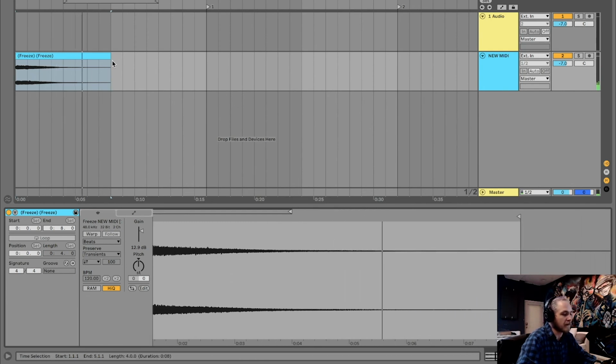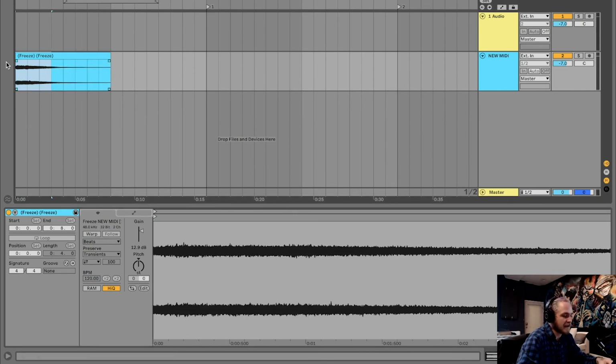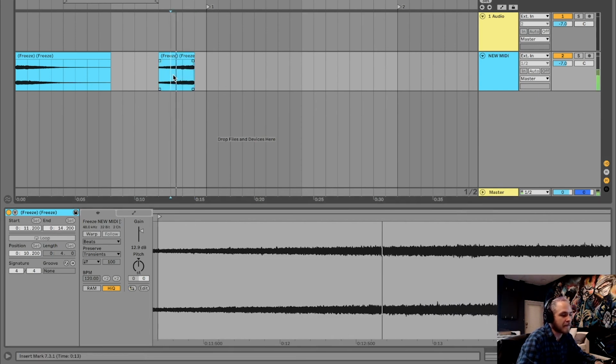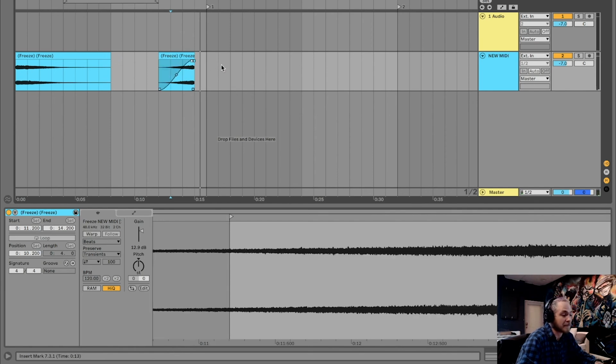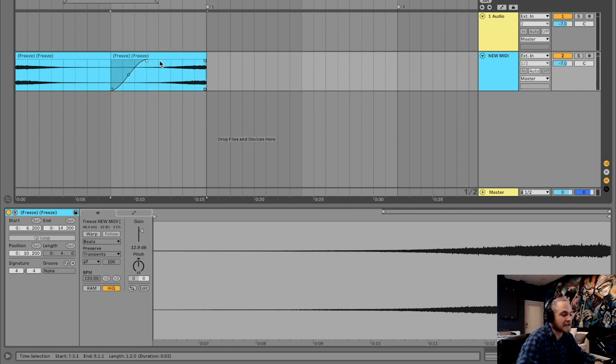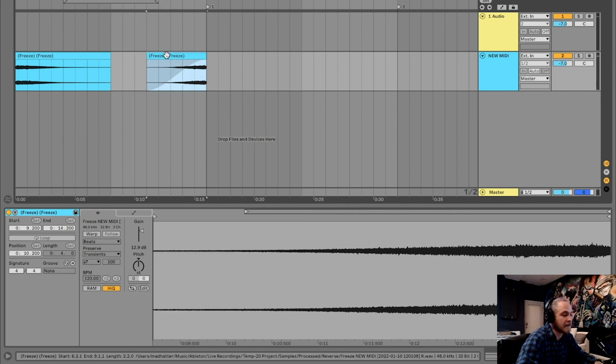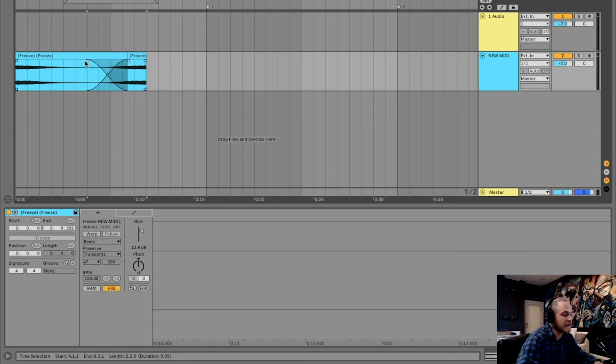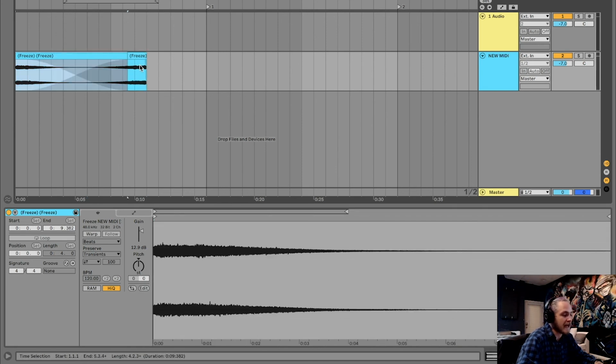Cool. And if you want to make that a riser, this is kind of like production 101, but you could just take something that goes down, reverse it, and it sounds like it's going up. I might actually save that. That's actually pretty good. I like that. So if you want to make some kind of connecting down effect mixed in with some up effect, it'd be something like that. Use the crossfade.